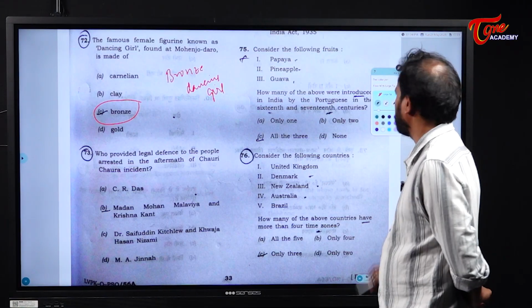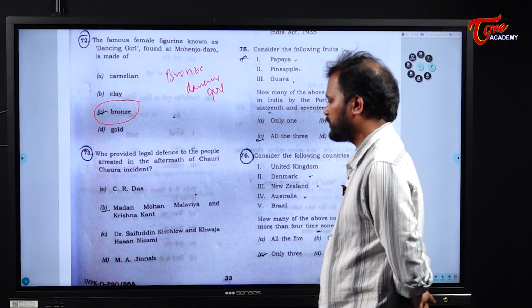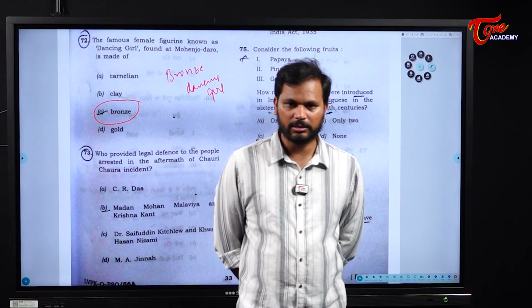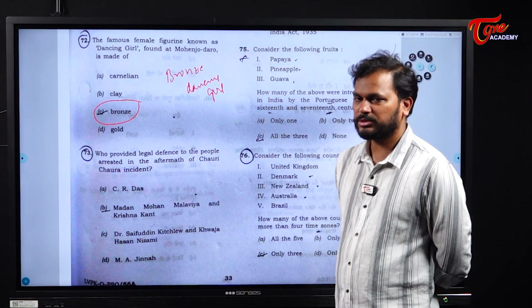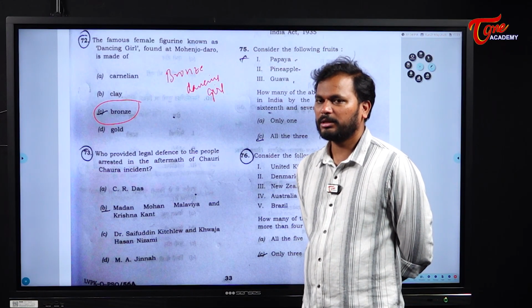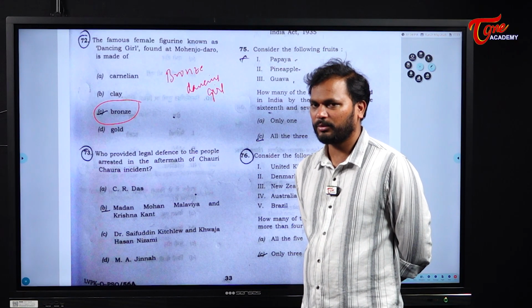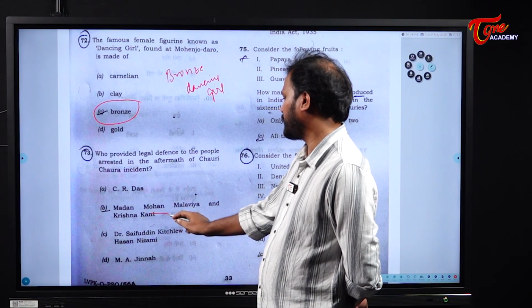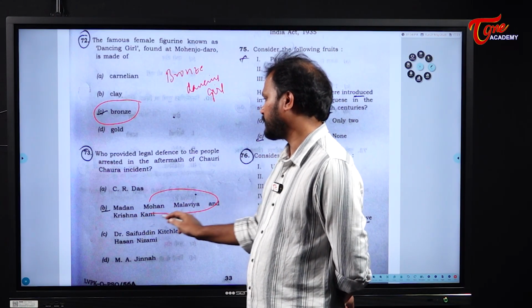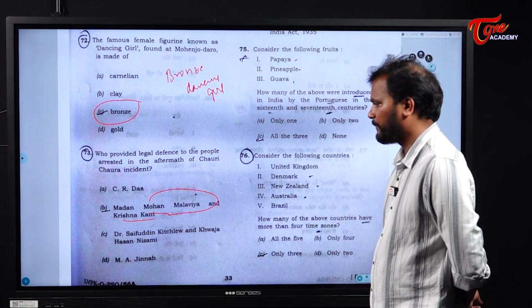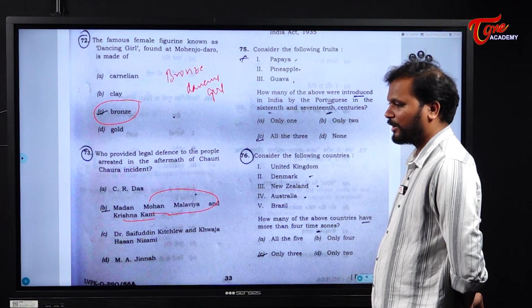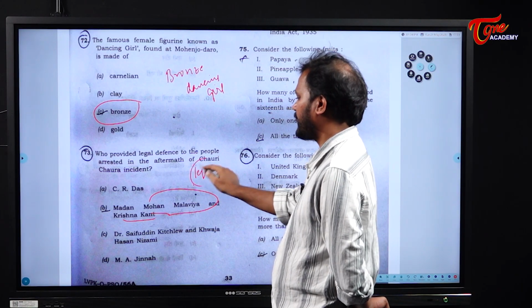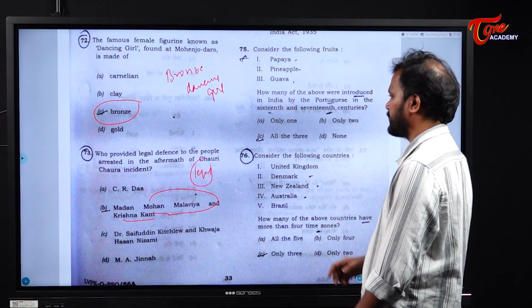Chauri Chaura incident. Okay. The Chauri Chaura incident happened because of the non-cooperation movement. After this particular incident, the Bardoli resolution was brought in to end the non-cooperation movement, and it is Madan Mohan Malviya and Krishna Kant who gave the legal assistance to the people who were arrested as part of this incident. Clear? Next.